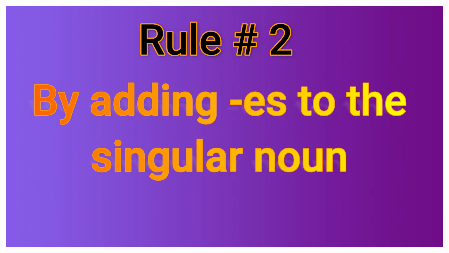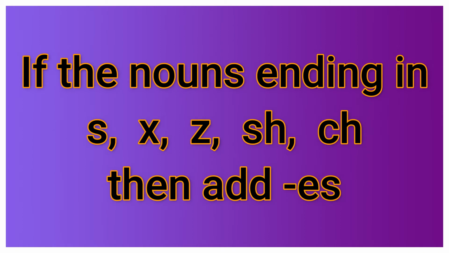Rule 2. By adding es to the singular noun. So when to add es? Let us see. If the nouns end in s, x, z, sh and ch, then we should add es to the noun to make it plural.